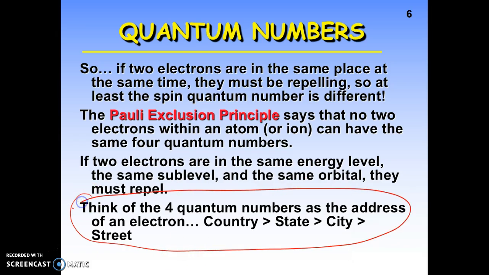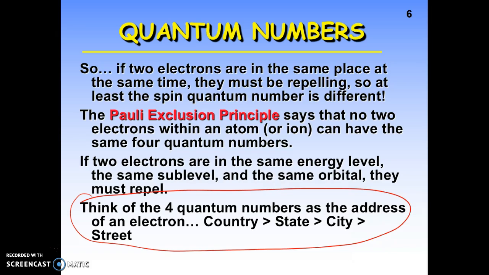Think of the quantum numbers as an address for the electron. What country is the electron in? What state is the electron in? What city is the electron in? And what street is the electron on? So if we think about it in that way, it makes a little bit more sense to us. We're getting more information. The basic information, what country, where? What state gives us even more? What city gives us even more? And then finally the street, we can begin looking for that particular electron, even though we're not going to know all of the information.